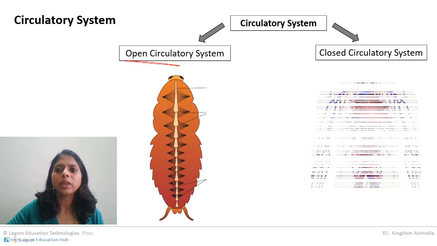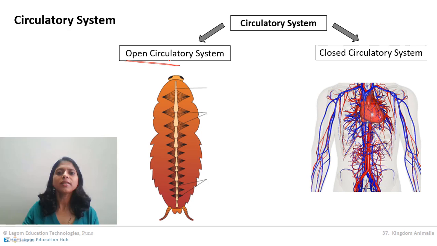Now let us go to the closed circulatory system. This is the diagram of closed circulatory system. If you pay attention, these are the blood vessels, blue colored and red colored. Actually, we are going to study circulatory system in detail, but in 12th standard. But just pay attention here: blue colored are veins and red colored are arteries, but both are blood vessels.